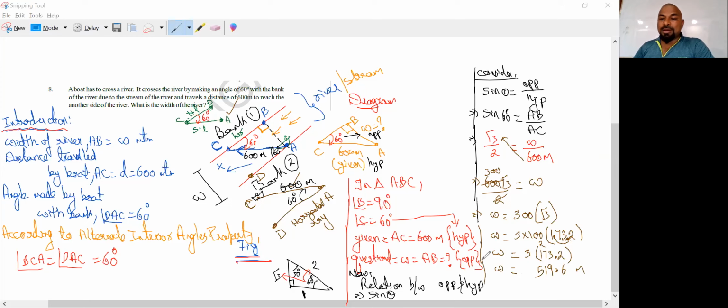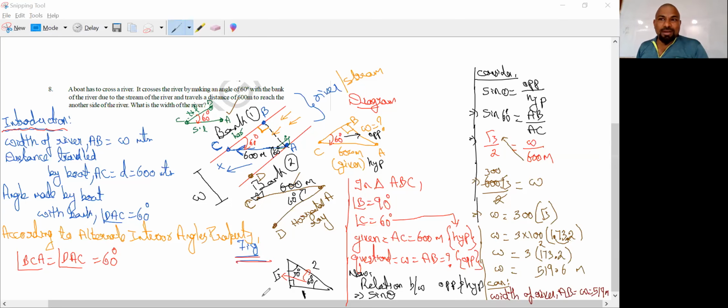So from here, let's make a conclusion. Width of the river, which we took as AB, or the symbol W, is about 519 meters. It's clear cut.